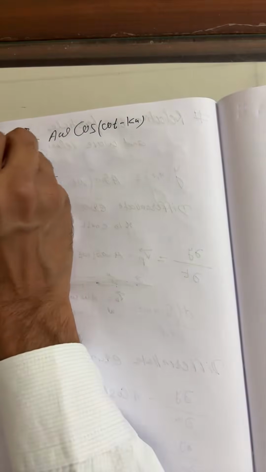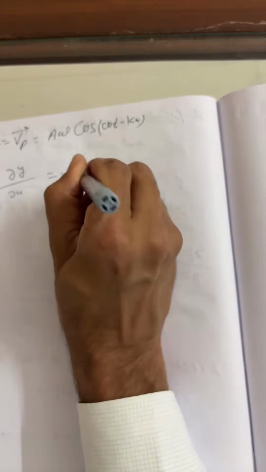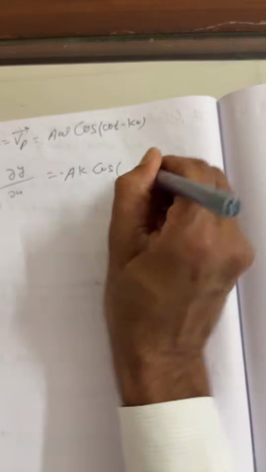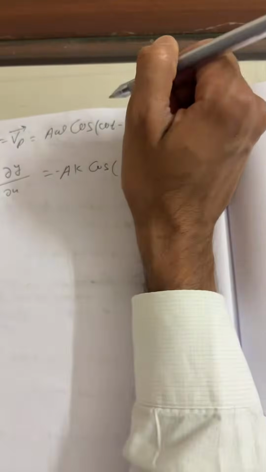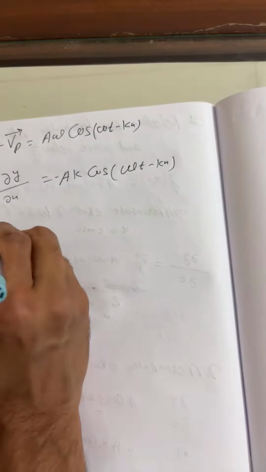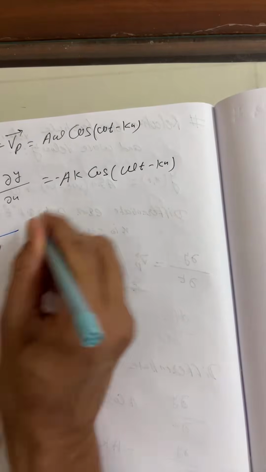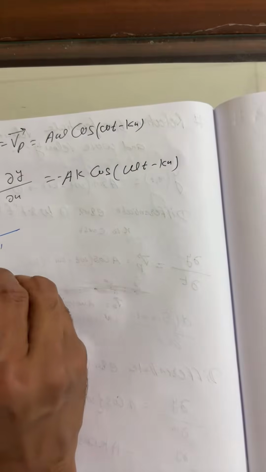You can also write, my dear, dy by dt. This is minus a k cos of omega t minus kx. Right, my dear? Okay, as I said here, just differentiate, equation number second and third. This is second, this is third. So just divide these two.